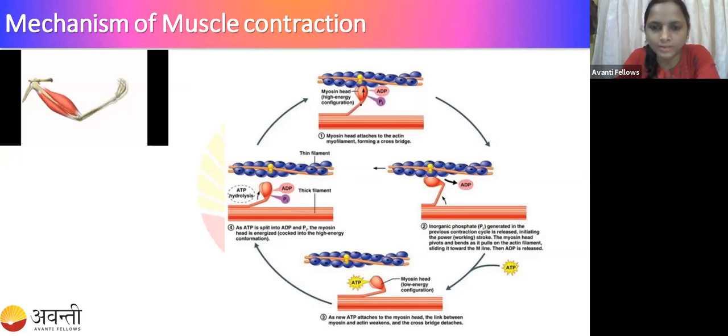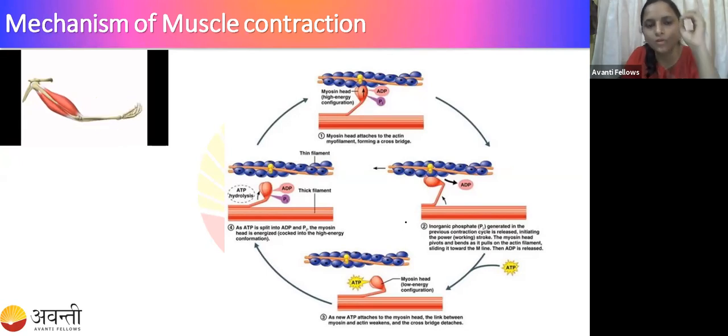Here ATP is hydrolyzed. When ATP is hydrolyzed, the myosin gets the energy. Then it binds to the actin binding site on the actin. When it binds, you can see the actin filament is slided. This is the myosin, this is the actin, and by this it slides. So the actin filament is slided, and now the contraction takes place here.